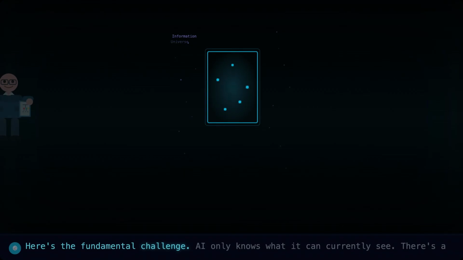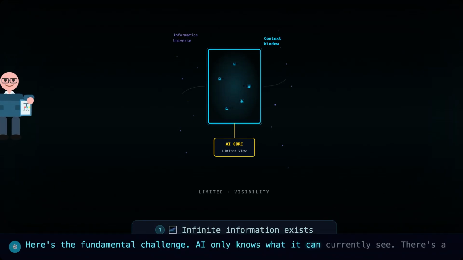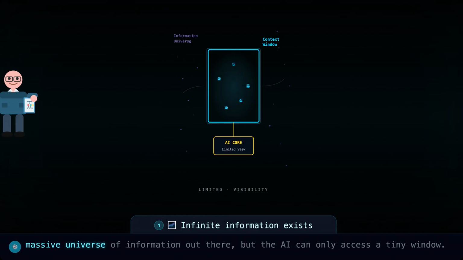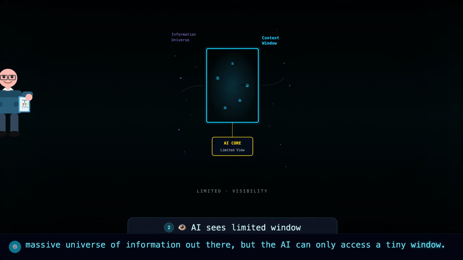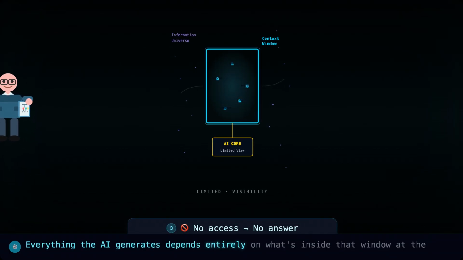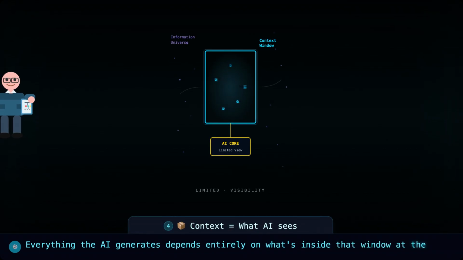Here's the fundamental challenge. AI only knows what it can currently see. There's a massive universe of information out there, but the AI can only access a tiny window. Everything the AI generates depends entirely on what's inside that window at the moment of generation.